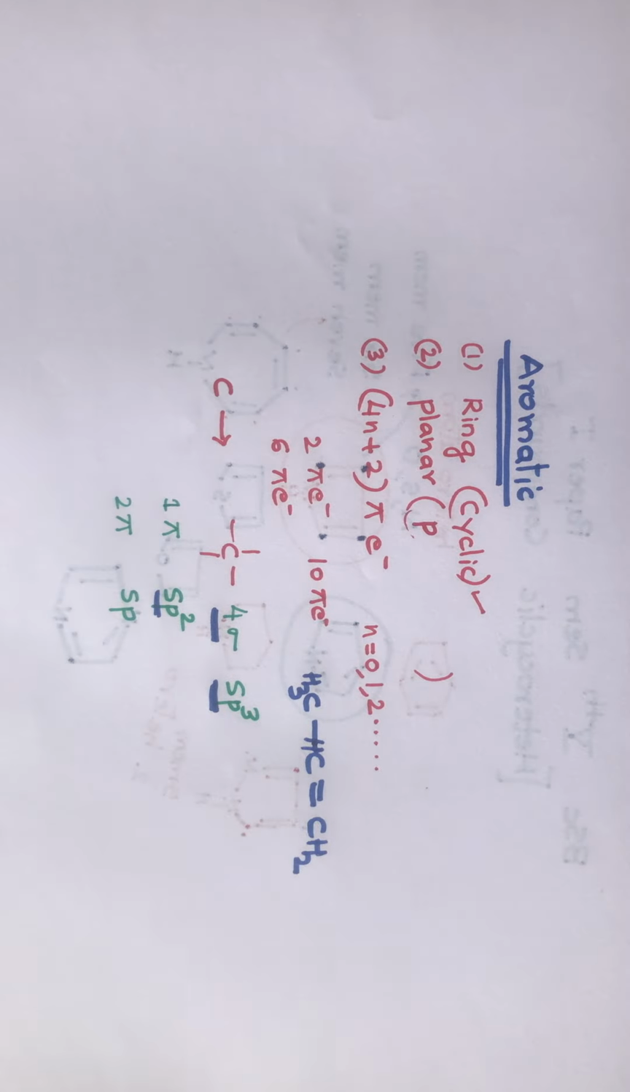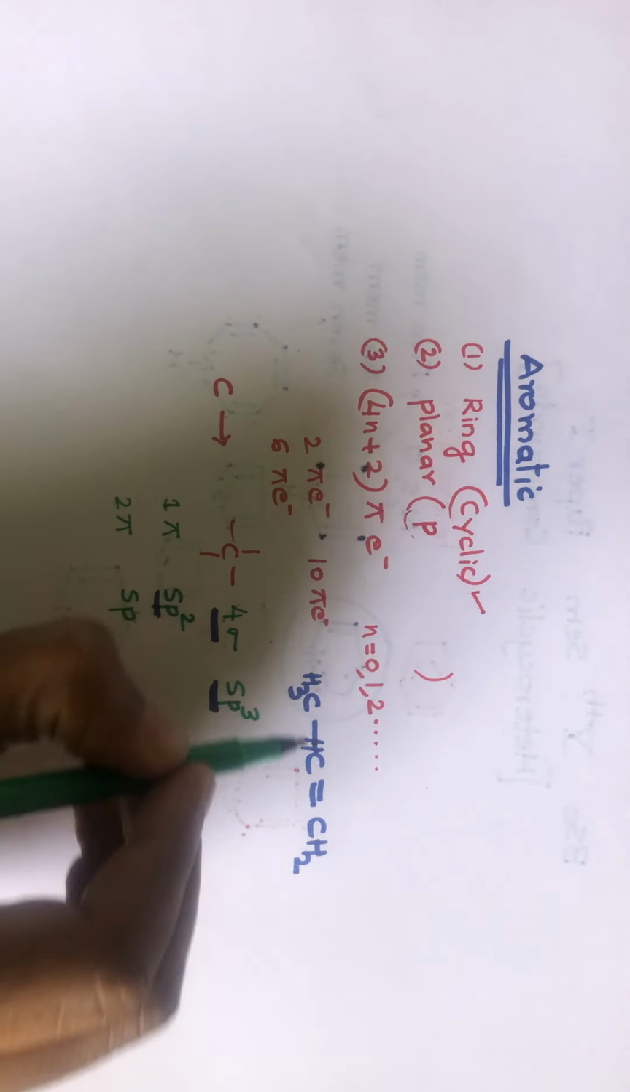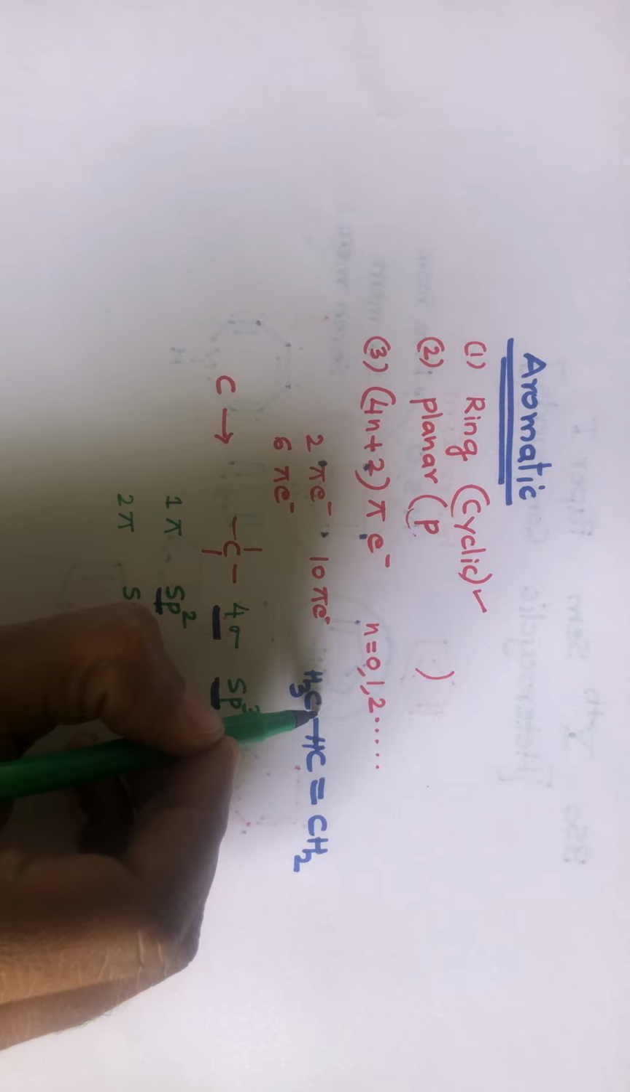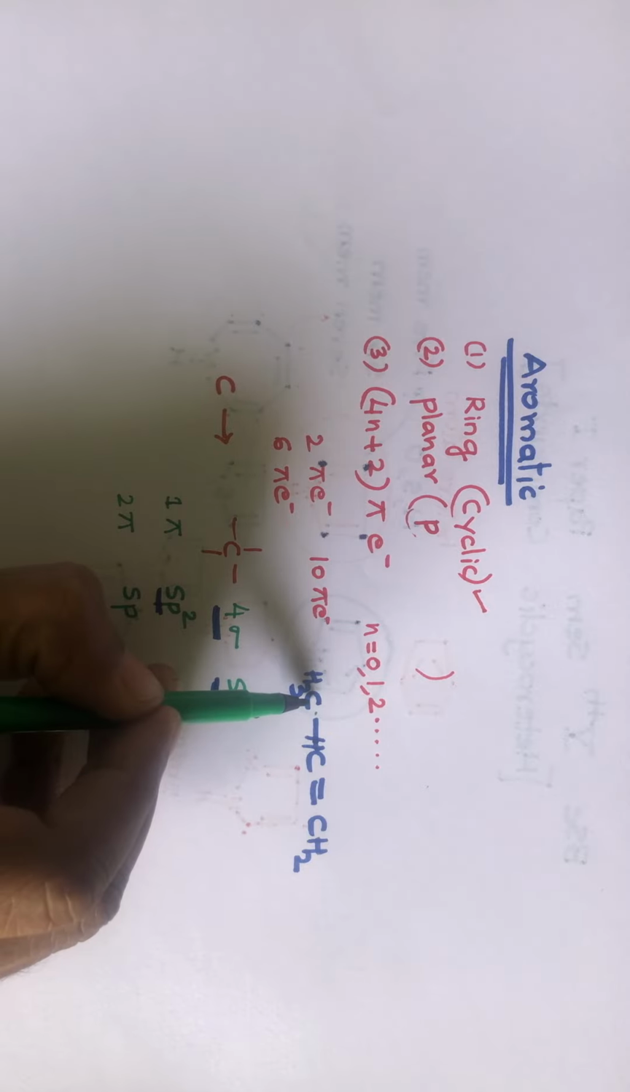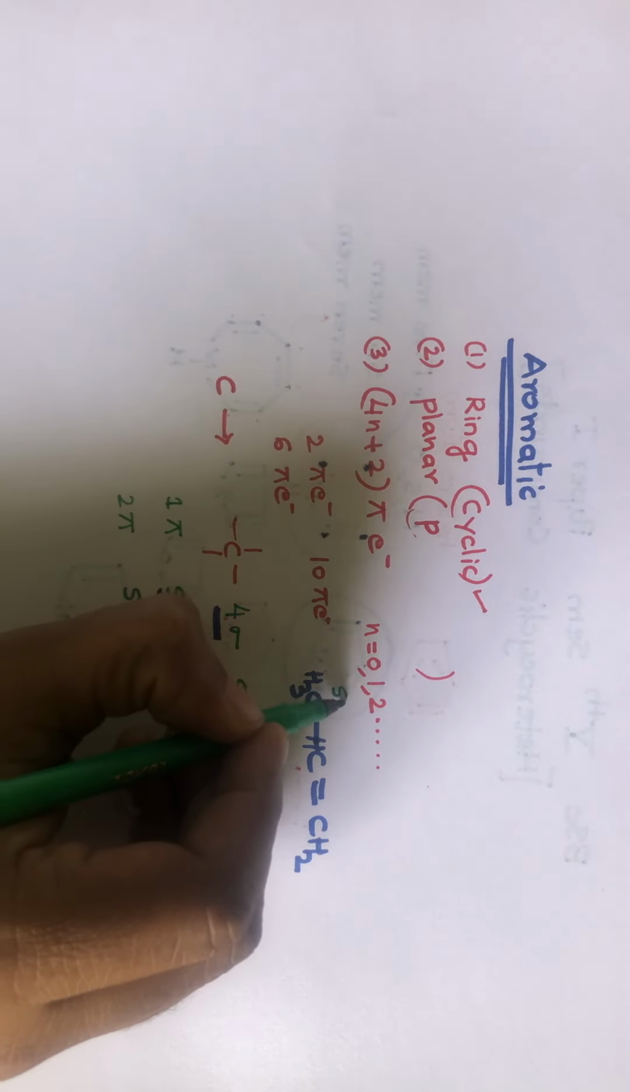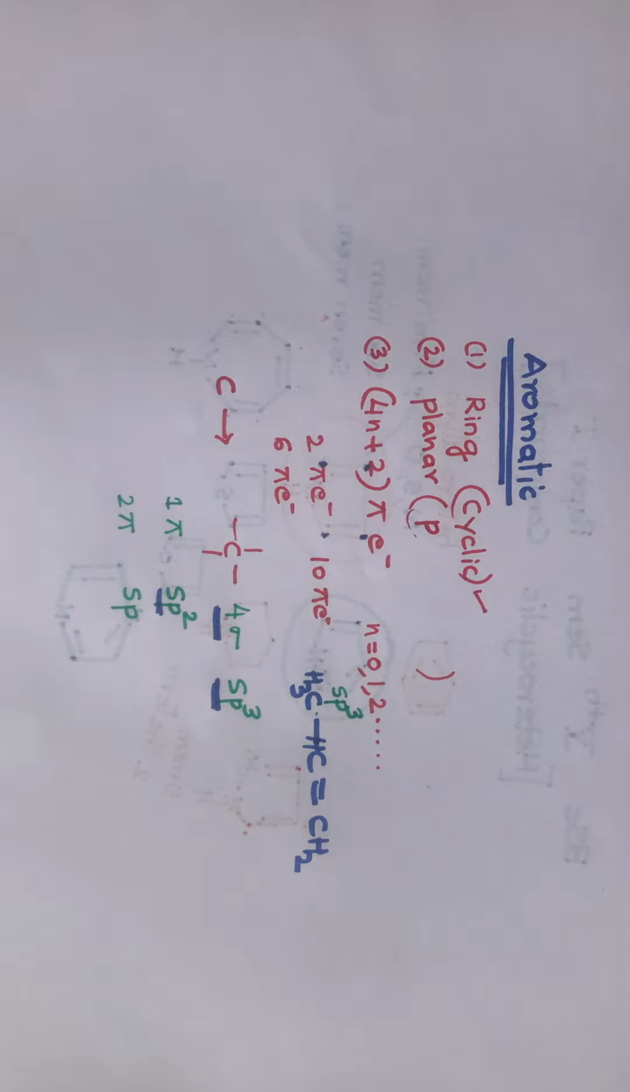Okay, now look at this carbon. This carbon has formed a sigma bond and the remaining 3 hydrogens also will form a sigma bond. So this carbon has formed all the 4 sigma bonds. That means this carbon is sp3 hybridized.